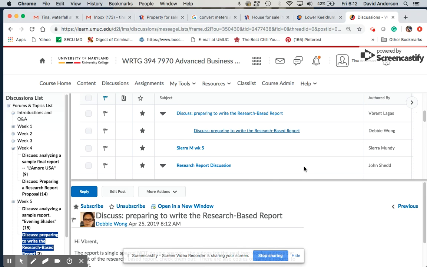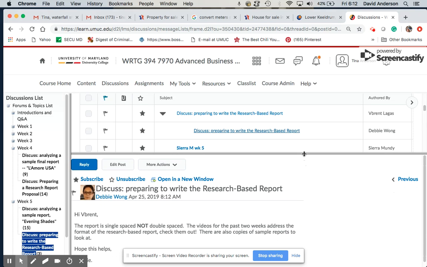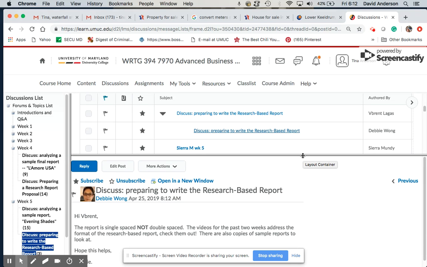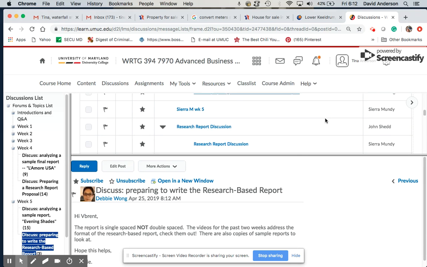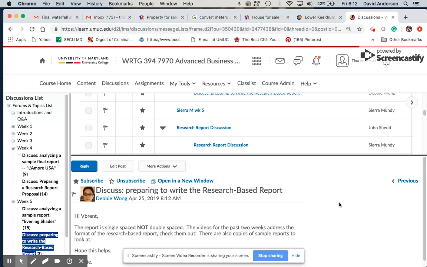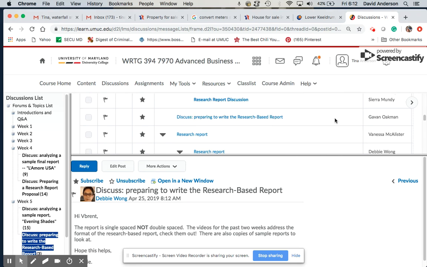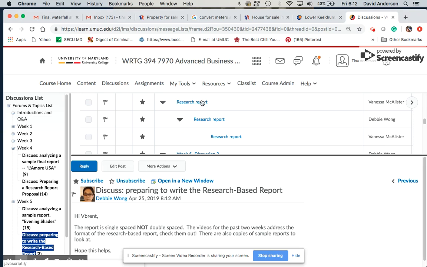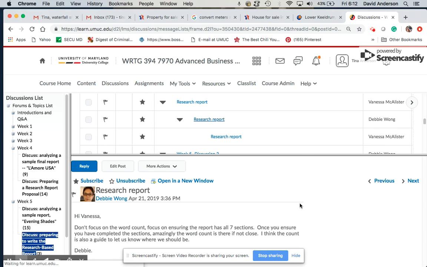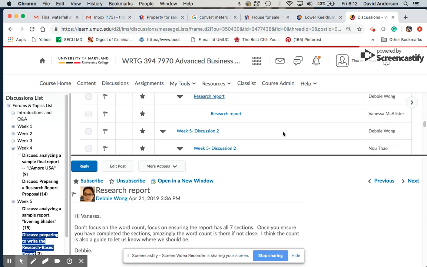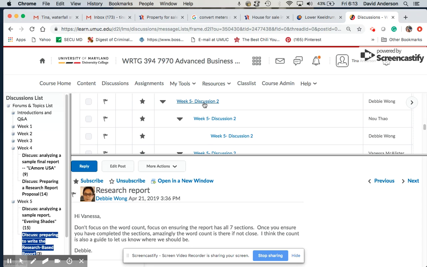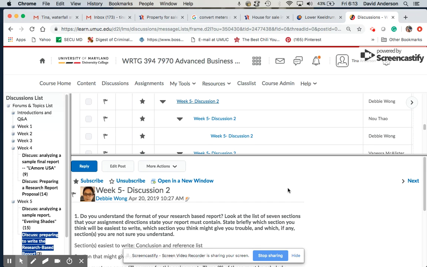So I want to go over this real quickly with you. Your week 5 discussion about the format of the paper. There's one thing, I think it's actually Debbie, and I'm pulling up your resources right here. And let me see right here. I think she offers this great suggestion on how to format in APA style.